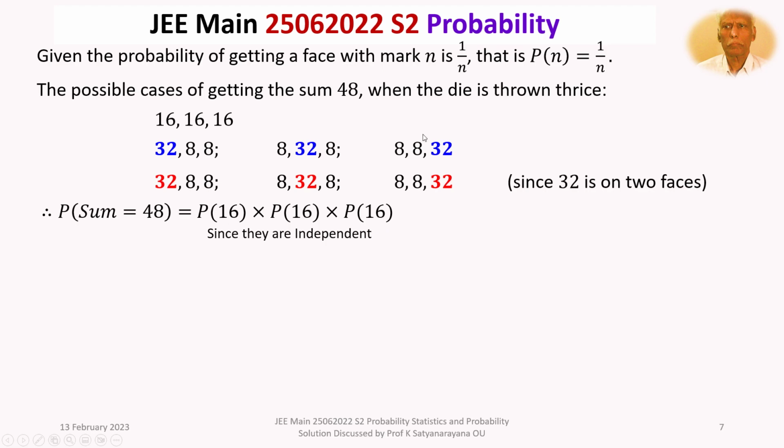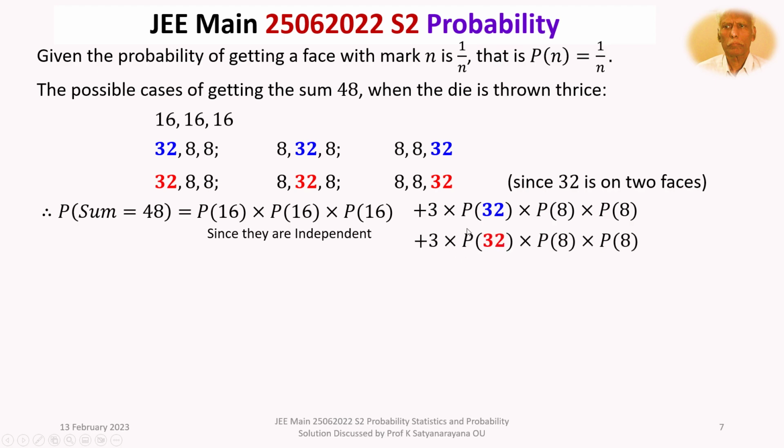So also in all the other cases. Here 3 times P of 32 into probability of 8 multiplied by probability of getting 8. This is for the blue ones, 3 times. For the red ones, again 3 times probability of getting 32 into probability of getting 8 into probability of getting 8.